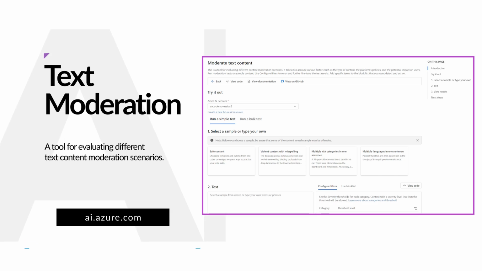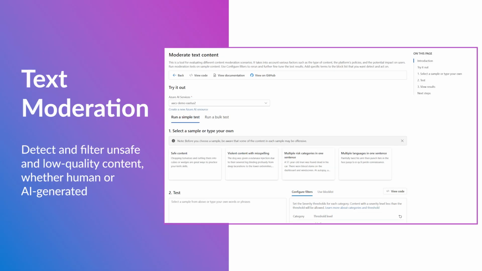Azure AI Studio provides the capability for you to quickly try out text moderation. The Moderate Text Content tool considers several factors such as the type of content, the platform's policies, and the potential effect on users. You can run moderation tests on sample content, configure filters to rerun and further refine the test results, and add specific terms to the block list that you want to detect and act on.